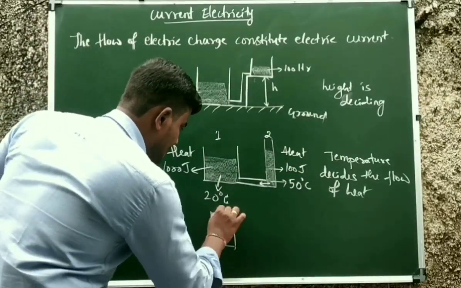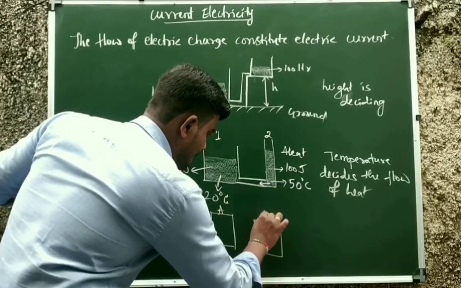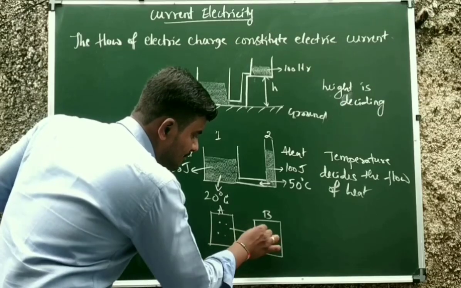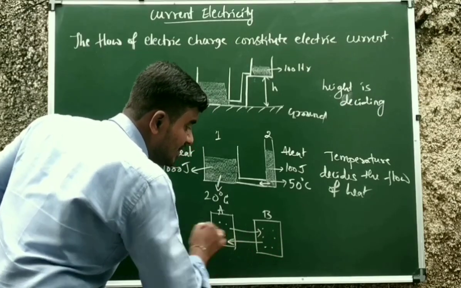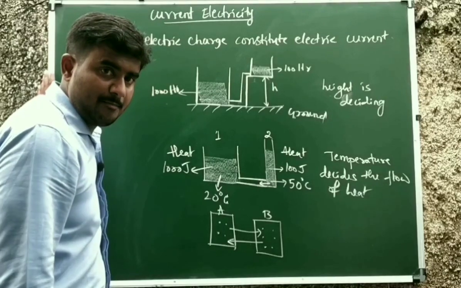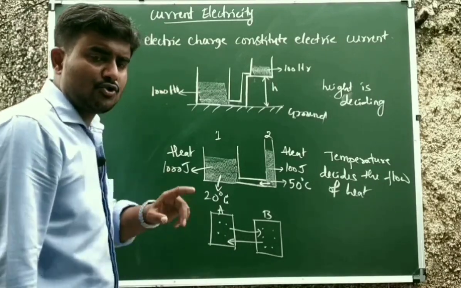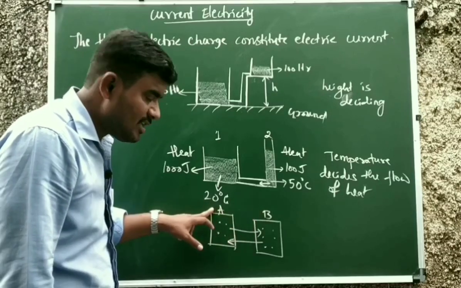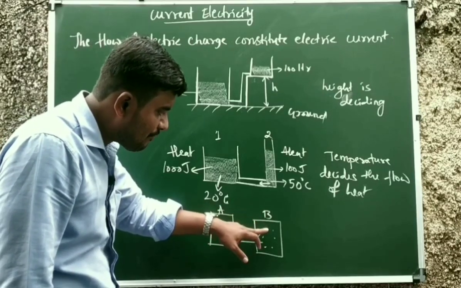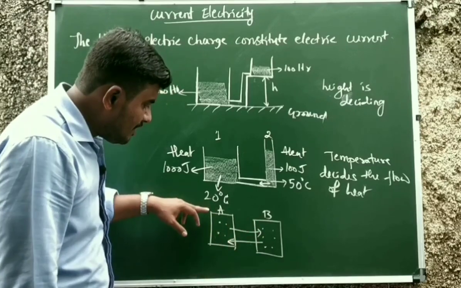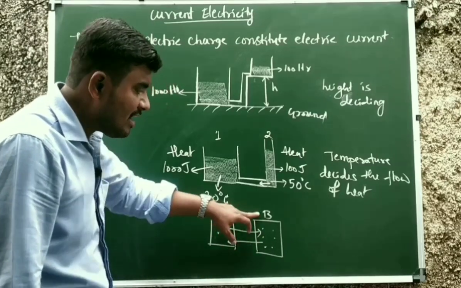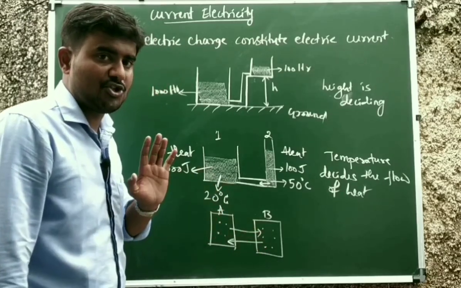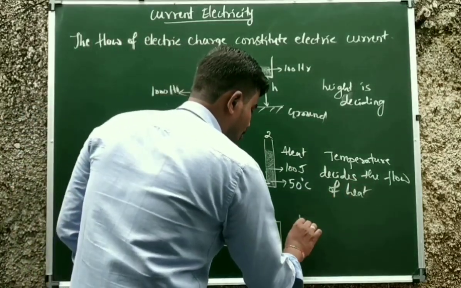Similarly, for electric current to flow from one body to another body, consider one conductor here. This is A and this is B. Whether the charges flow from A to B or from B to A depends on what factor? It depends on electric potential. If B has more potential than A, then electric charges will flow from B to A. Or if the potential of A is more than B, then electric charges will flow from A to B. Therefore, electric potential, or potential difference, is very important.